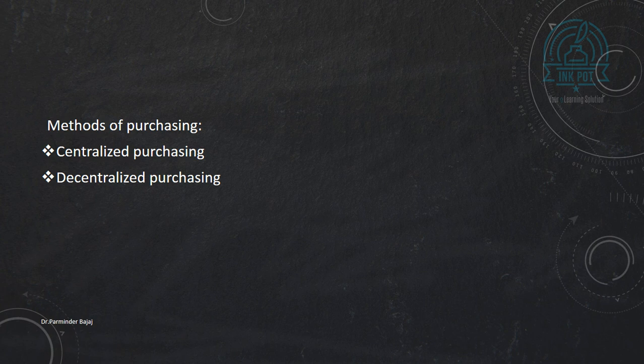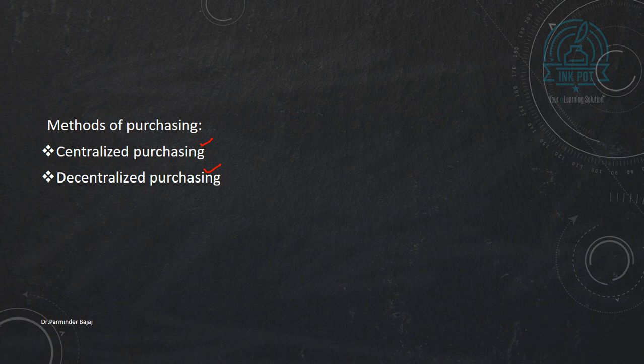Now, first of all, methods of purchasing. How to control the cost of purchasing the material. So, first of all, we should know what are the different methods of purchasing. We have centralized purchasing and we have decentralized purchasing. Now, what is the difference between centralized purchasing and decentralized purchasing?